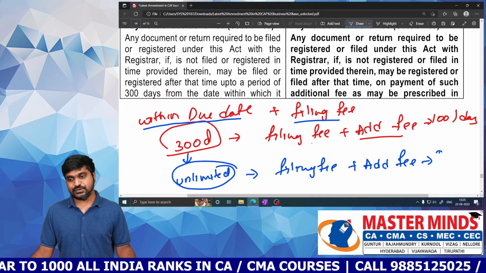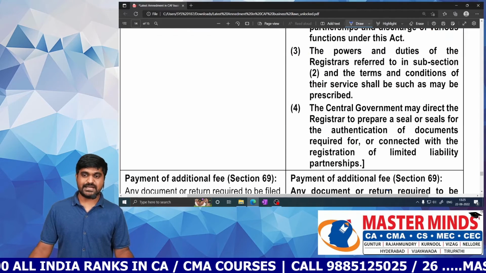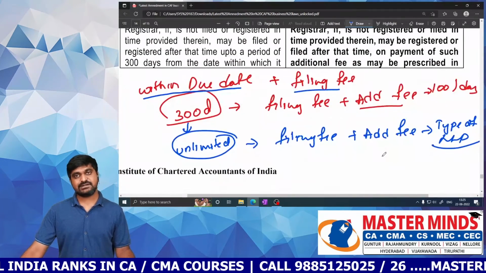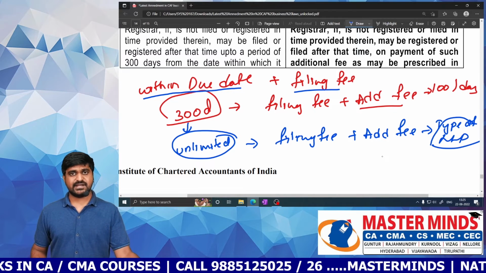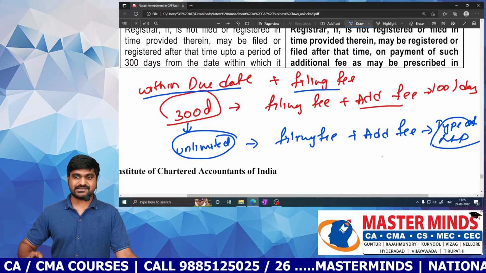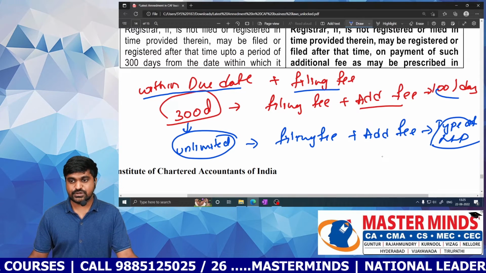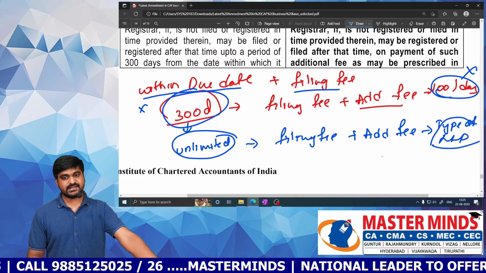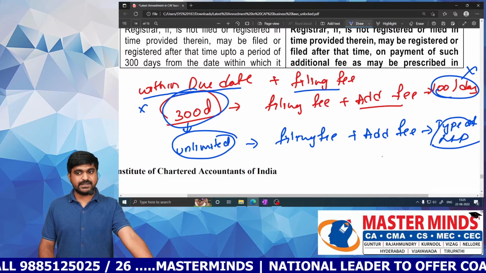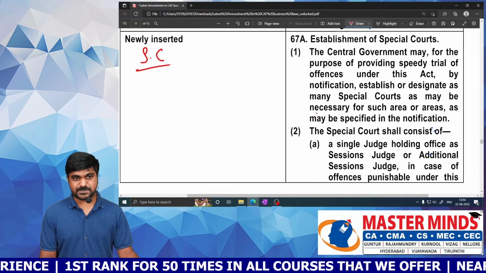So then what is the additional fee amount? It depends upon the type of LLP. Different types of LLPs will have different additional fees. So how much additional fee? It is not there in our syllabus. Just write prescribed fee depending upon the type of LLP. It will be sufficient. Now no need to follow 100 per day and no need to follow this 300 days time limit. Now the time limit is unlimited and the additional fee is not 100 per day. It depends upon the type of LLP. That's it.